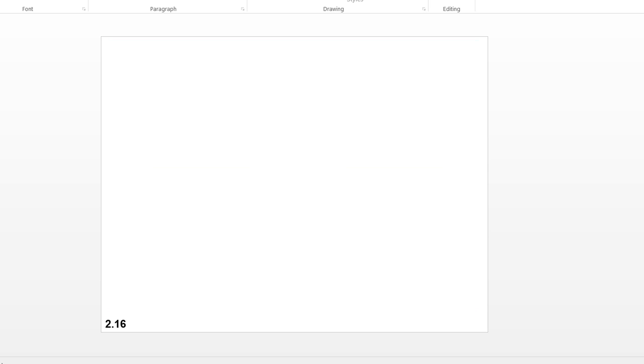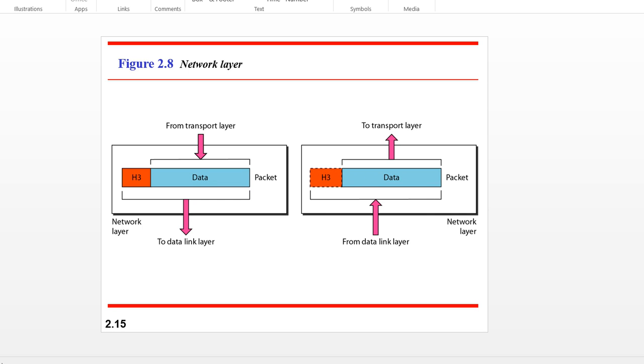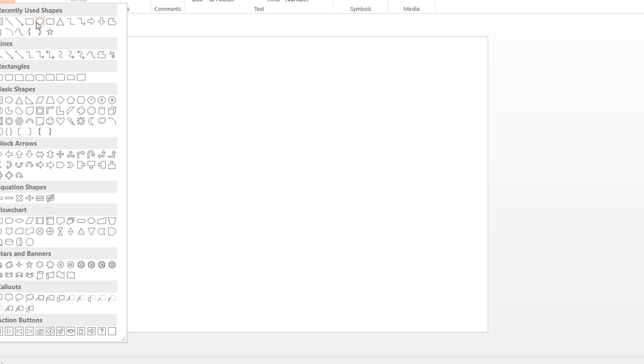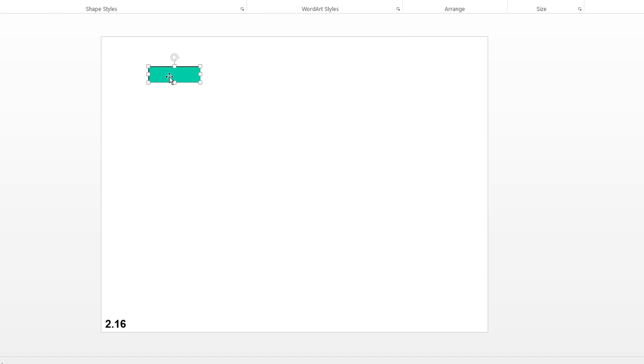If I draw, say for example, in the last class you understood that, I think here somewhere I have drawn it with the help of the PPT also. Once again I will try to explain. Say you know that there are frames, this is frame 1, say this is frame 2, and this one is frame 3. Frames are nothing but combinations of bit streams, but that sequence of bit streams is divided in the form of frames. So what the data link layer does is framing, we call it.